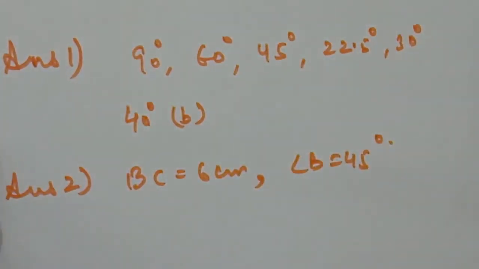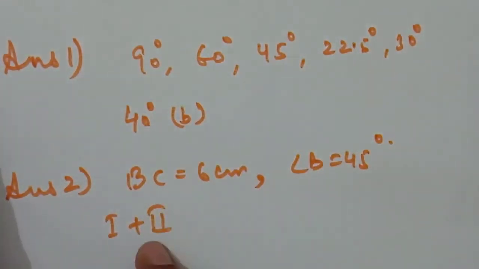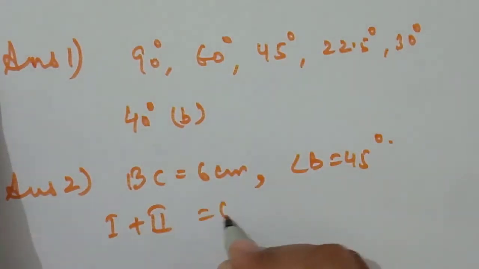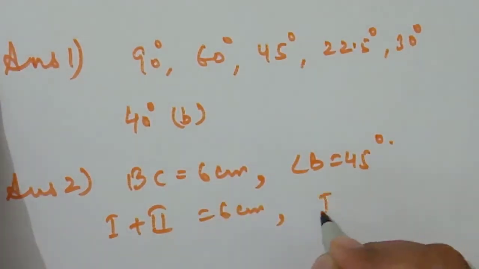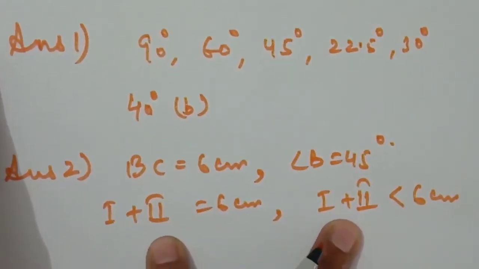We know that the construction of a triangle is not possible if the sum of the two remaining sides is less than or equal to the third side of the triangle. It means if the sum of two sides is equal to 6 centimeter or less than 6 centimeter, then the construction of the triangle is not possible.